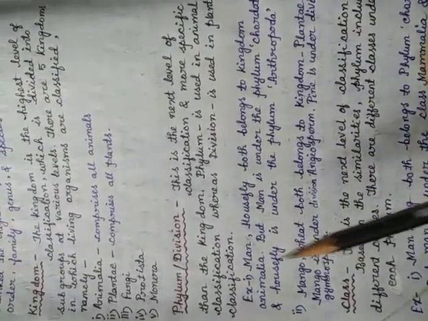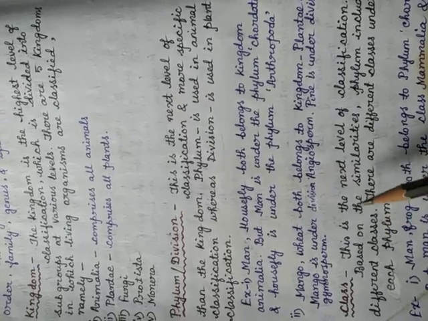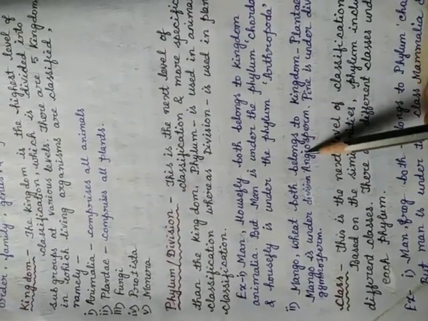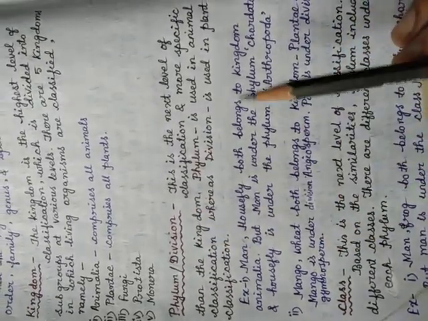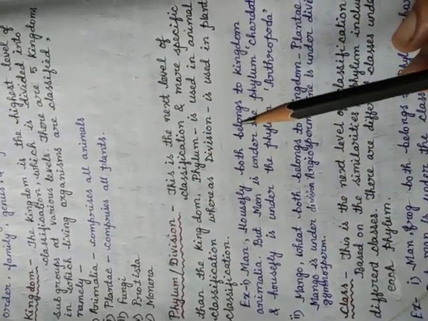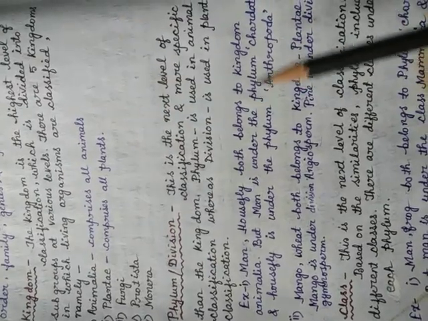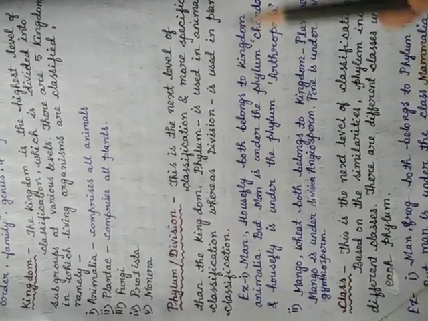So class means after the phylum, class is the second level or second rank of classification. So we can say that each phylum includes so many classes, meaning each phylum includes different classes based on the similarities.